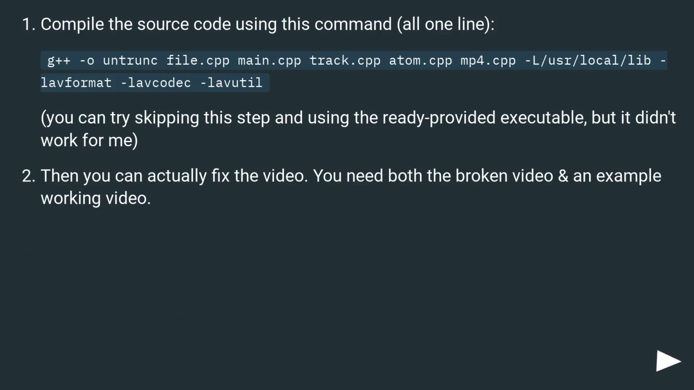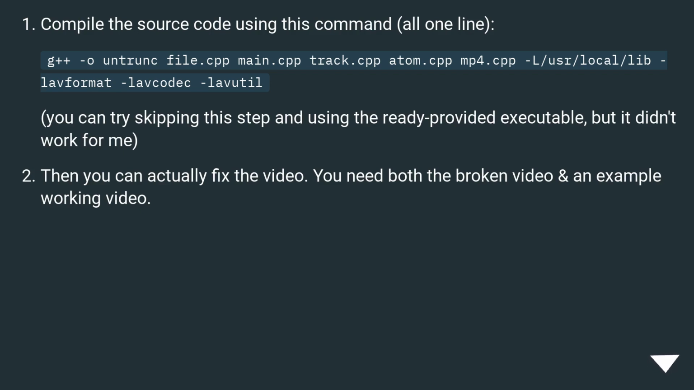Compile the source code using this command, all one line. g++ -o untrunk file.cpp main.cpp track.cpp atom.cpp mp4.cpp -L/usr/local/lib -lavformat -lavcodec -lavutil. You can try skipping this step and using the ready provided executable, but it didn't work for me. Then you can actually fix the video.